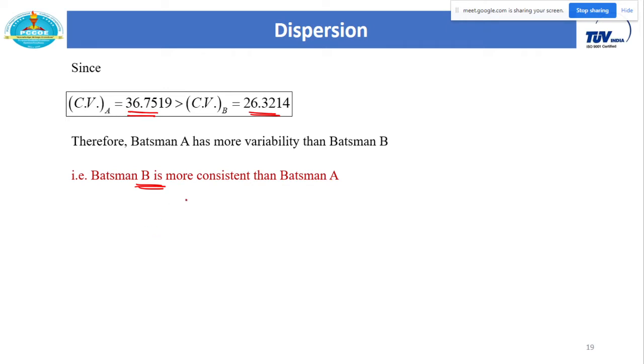Okay. So this is the application of dispersion using standard deviation and coefficient of variation. So this is all about your second tool. Okay, first is central tendency, second is dispersion. So in central tendency we have three values, mean, mode and median. For dispersion we have two methods, one is standard deviation, second is coefficient of variation. Now